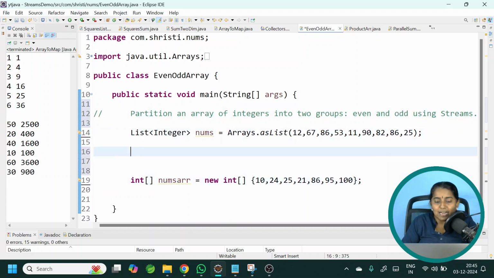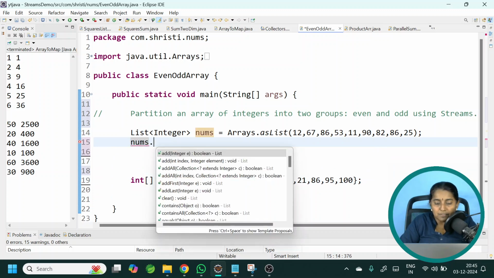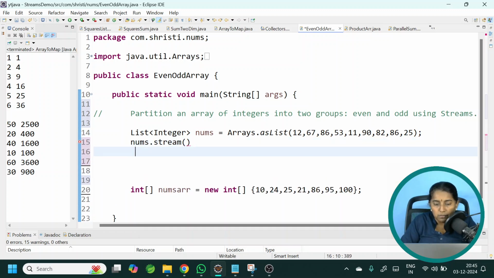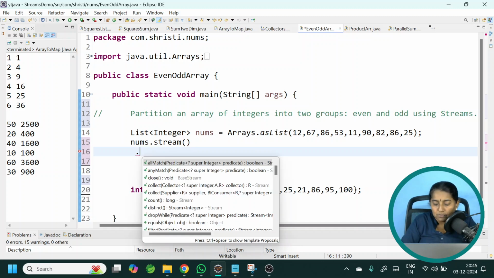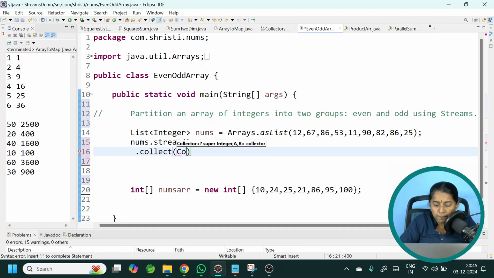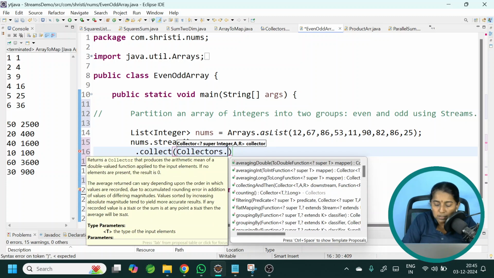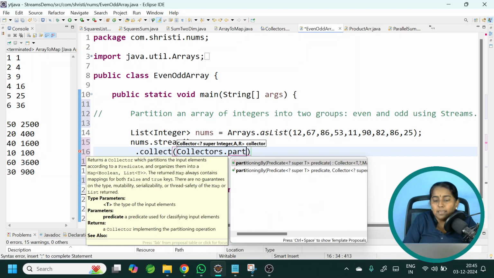Let us first start with a list. numbers.stream. Okay. What is the method that is used for partitioning? Here also I am going to collect all the values and then partition it into two different lists. For that we will be using the static method of Collectors. So it is dot collect, Collectors dot partitioningBy. It takes a Predicate as parameter.